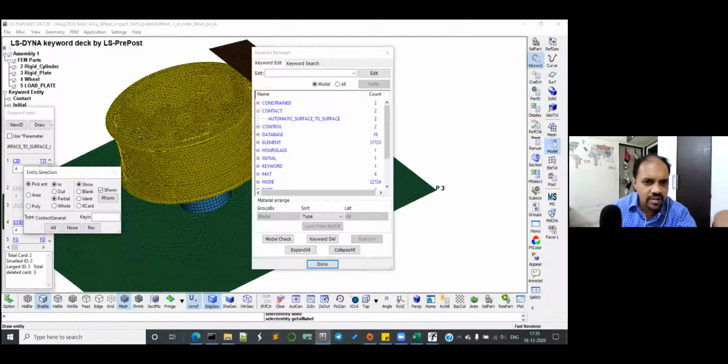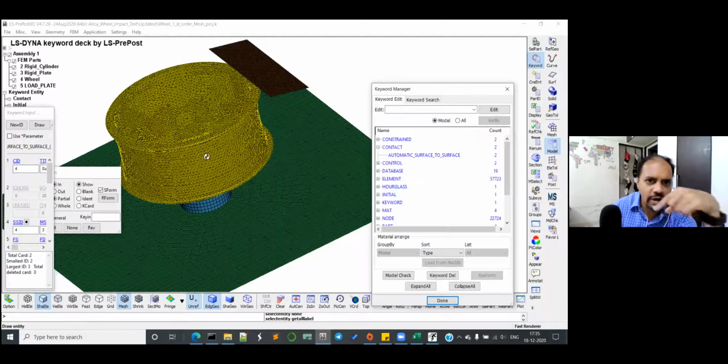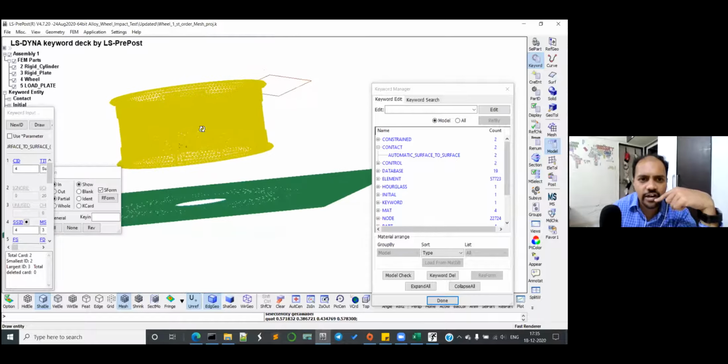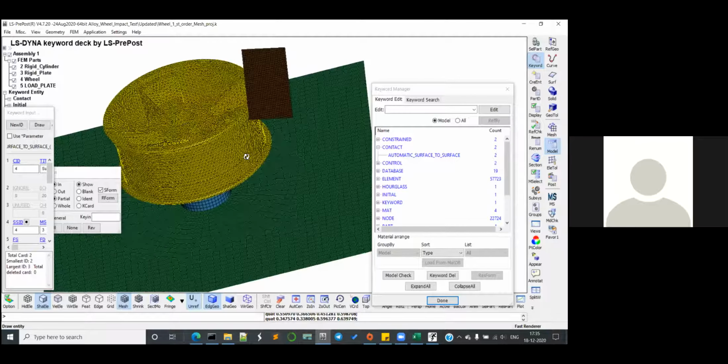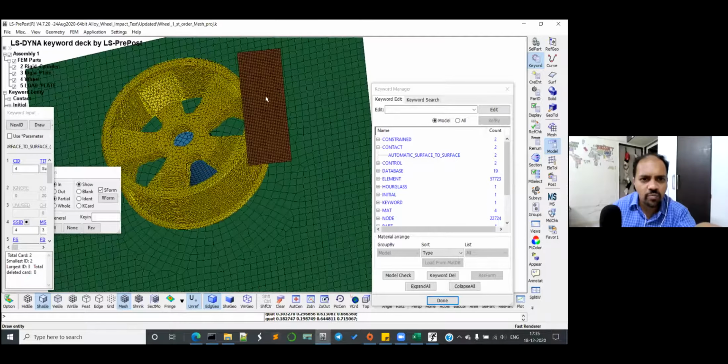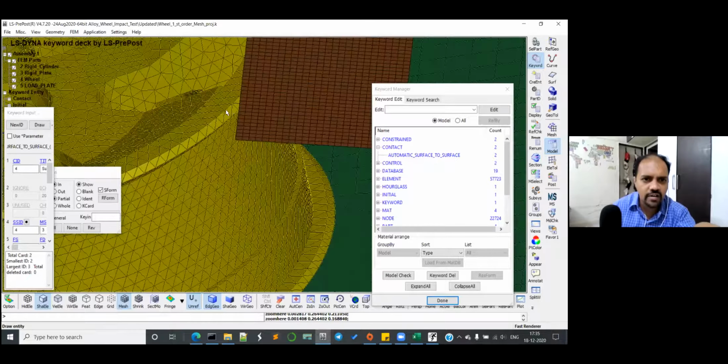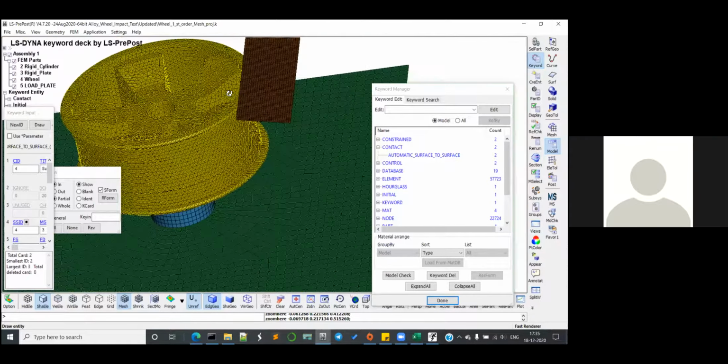Is it between cylinder and the plate, the top plate? The top plate got highlighted, correct? No, just zoom in there, for the brown plate. No, it didn't get highlighted. So there is no contact between plate and the wheel. Even if you have two contacts, the impactor plate and wheel are not in contact.